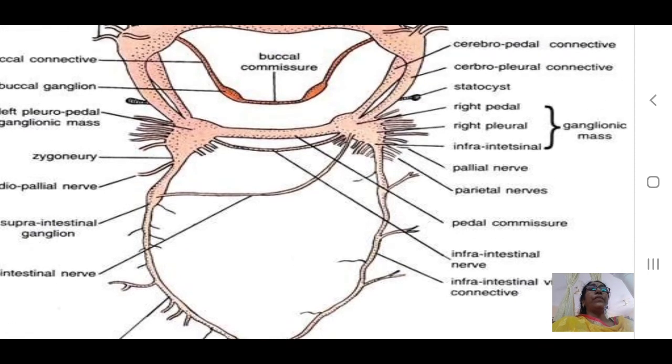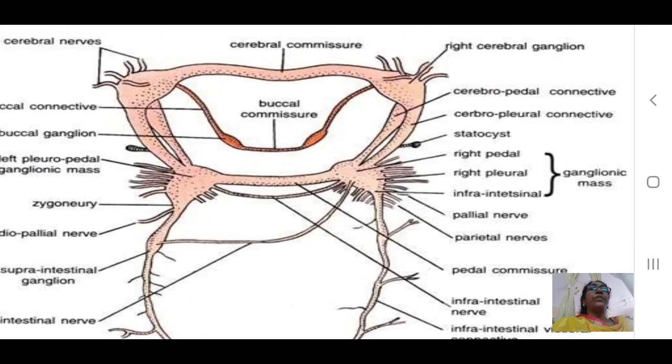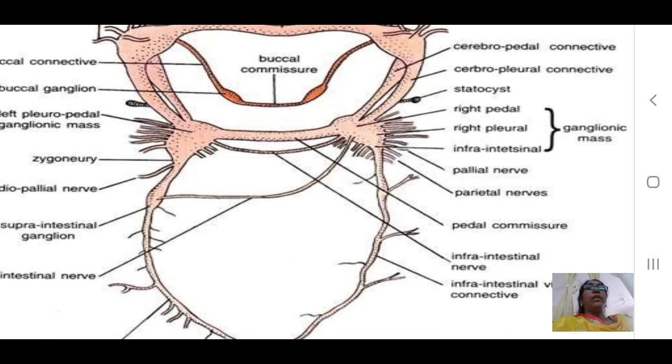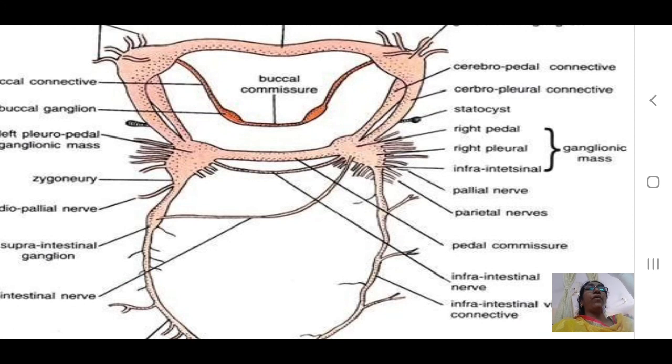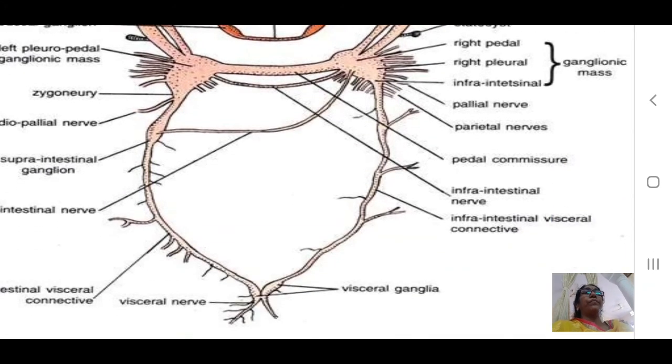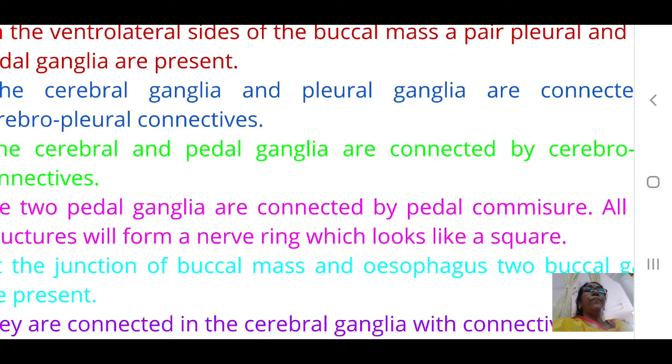And we can see the buccal commissure also, connecting the buccal ganglia. So by the joining of the ganglia with the commissures, it takes the form of 8. This is the specific character of pila.